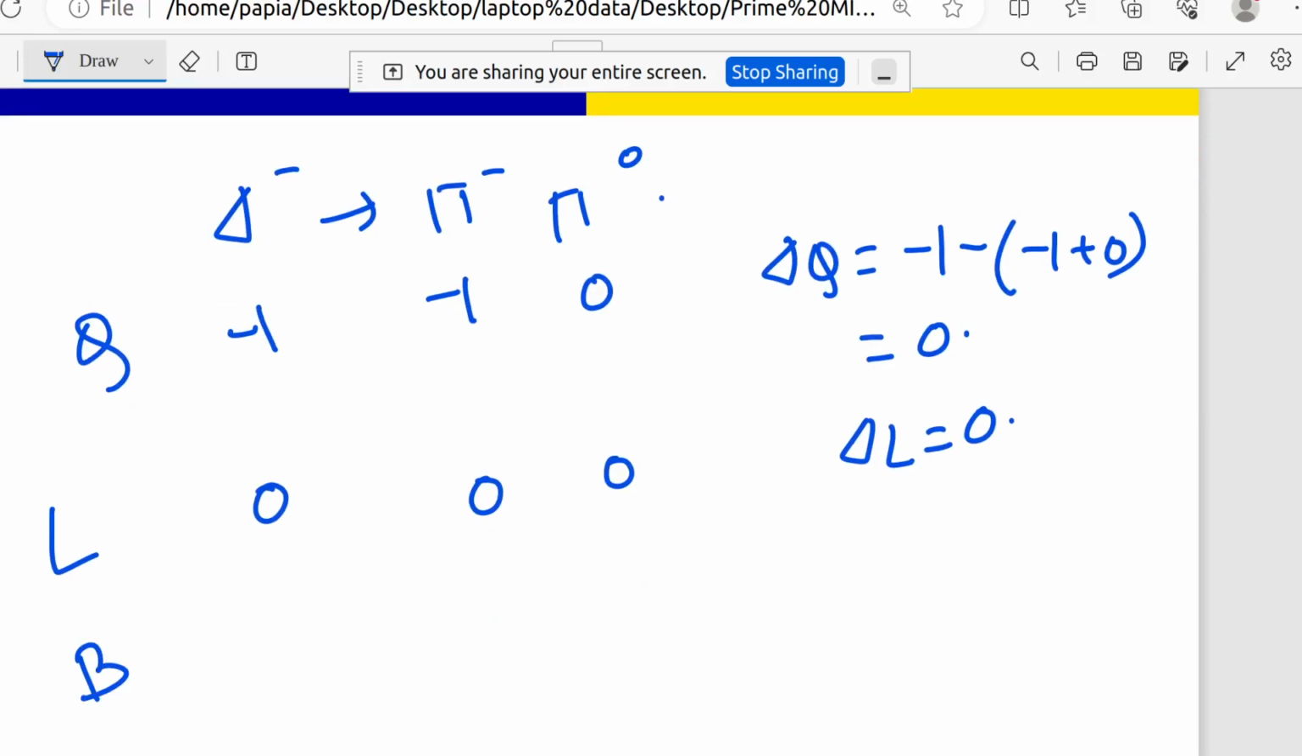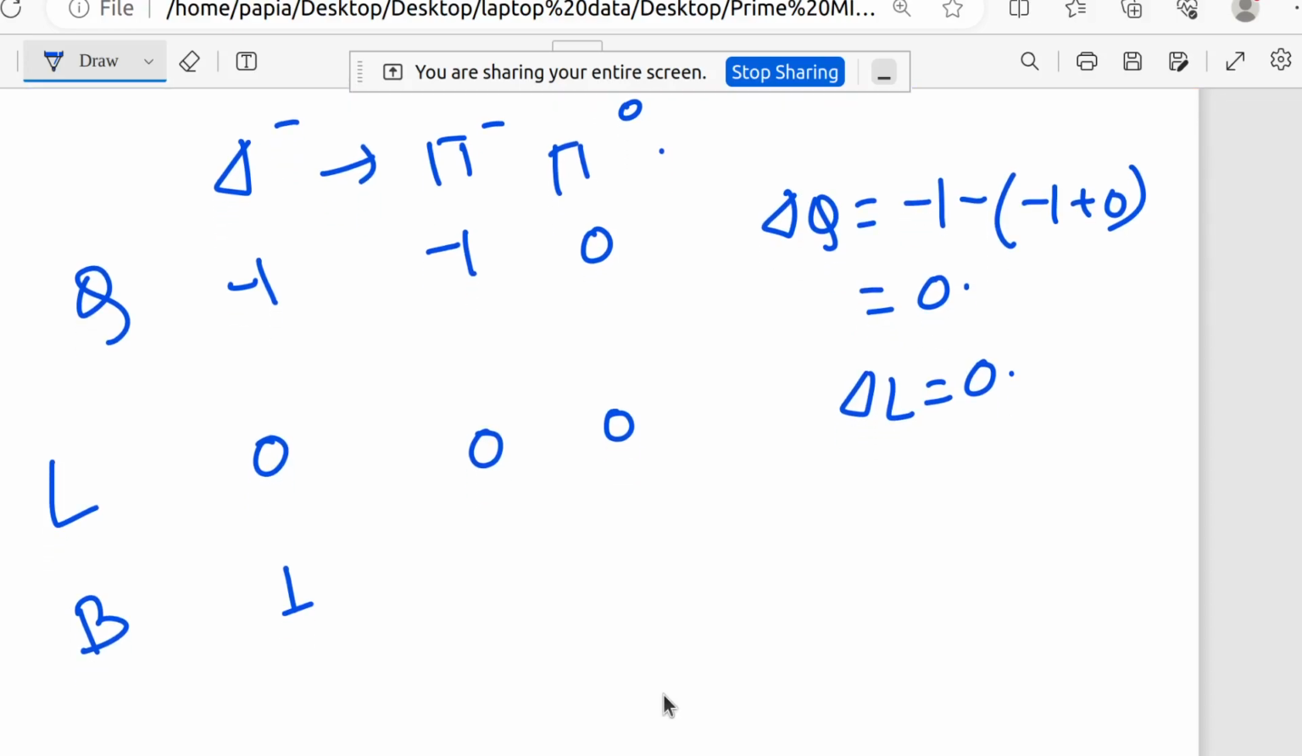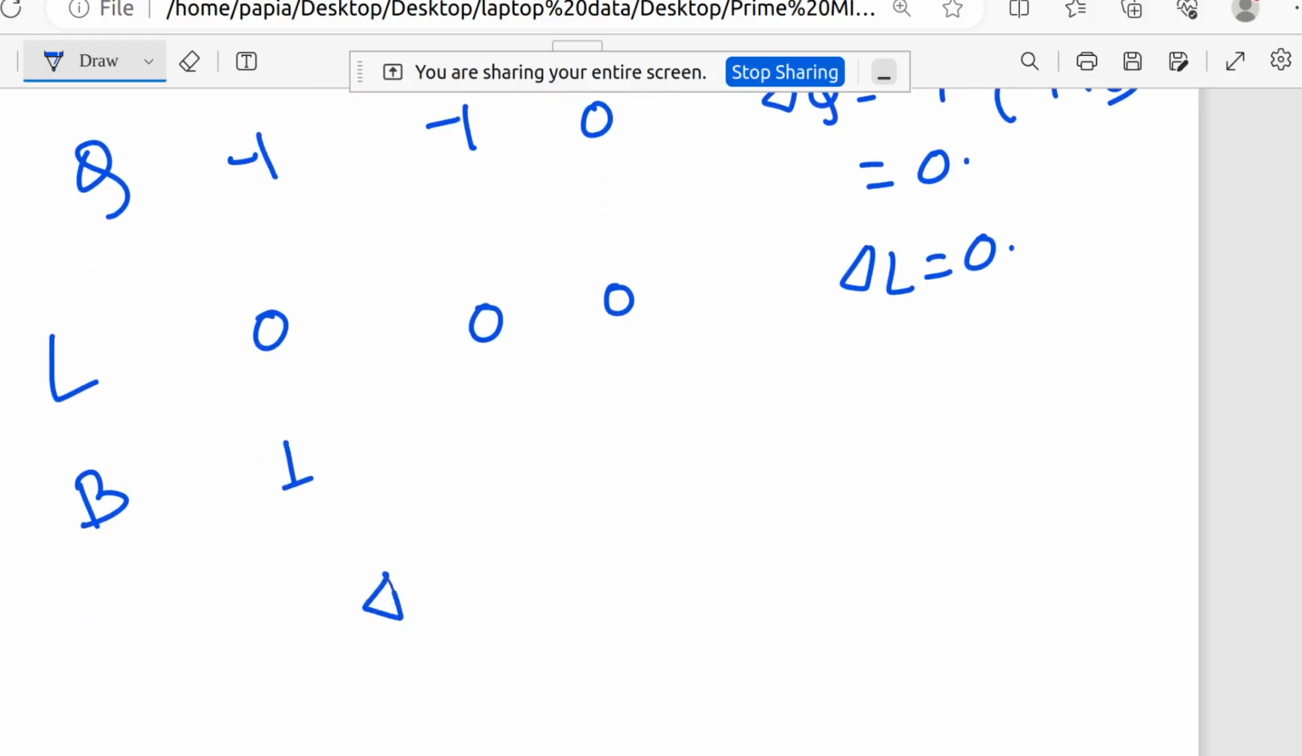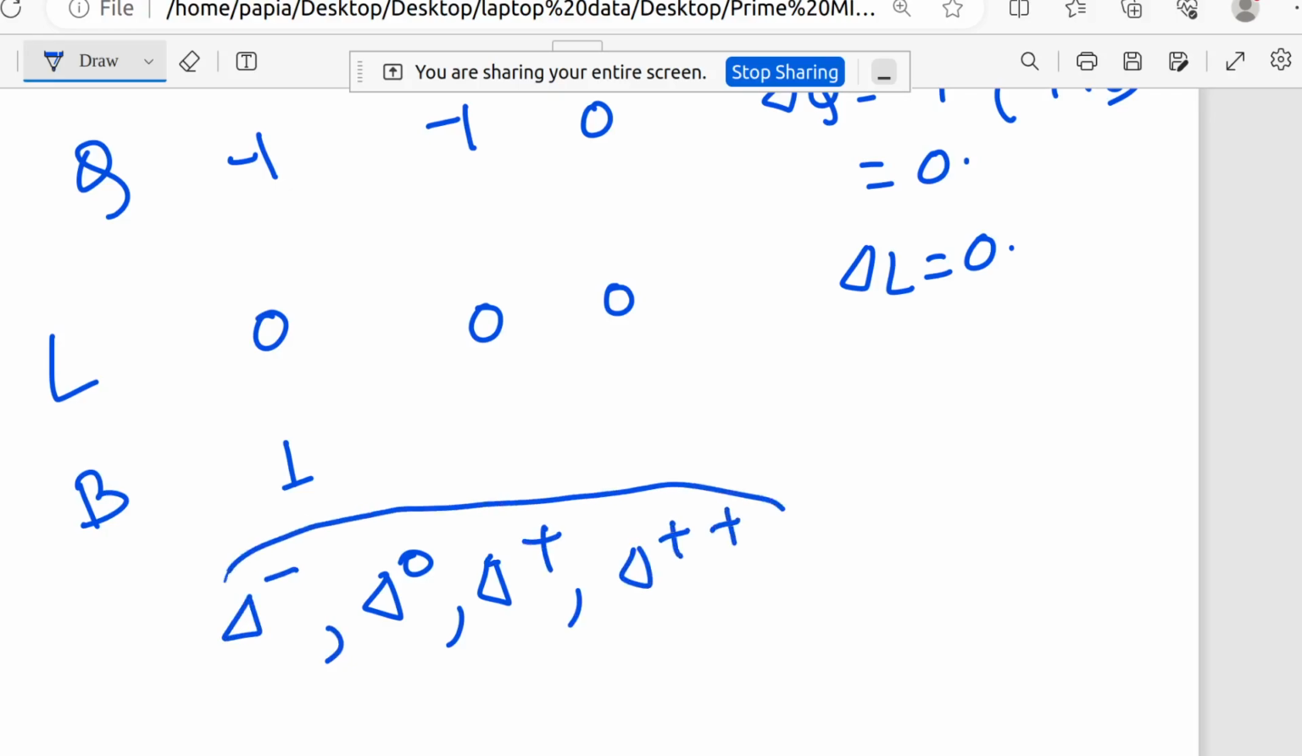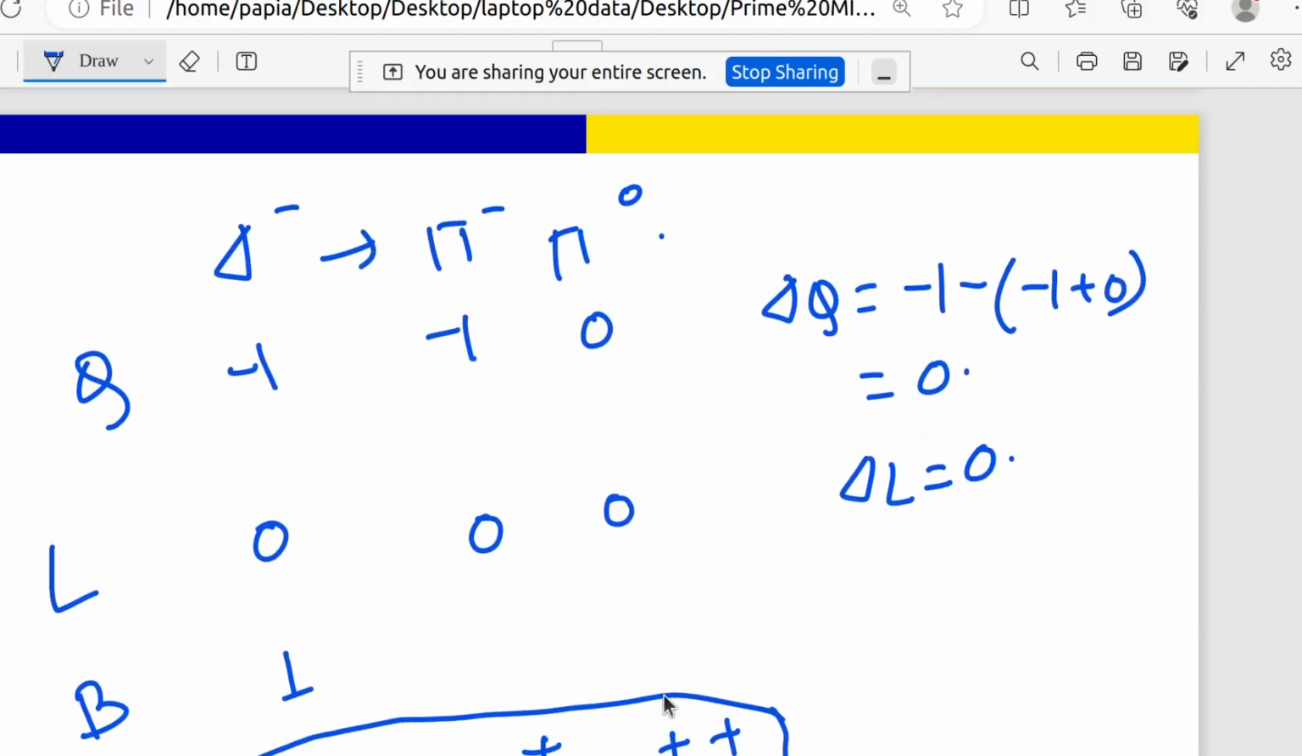Now coming to baryon number. What will be the baryon number for delta minus? It will be 1 because delta minus is a baryonic particle. In the delta family, there are 4 members: delta minus, delta 0, delta plus and delta plus plus. Each and every one has baryon number positive 1. So the baryon number for delta minus is 1.